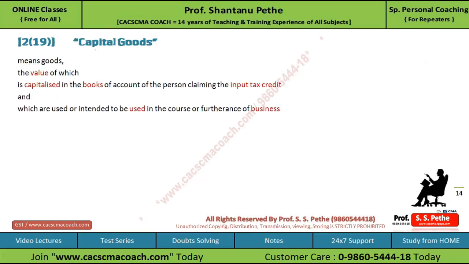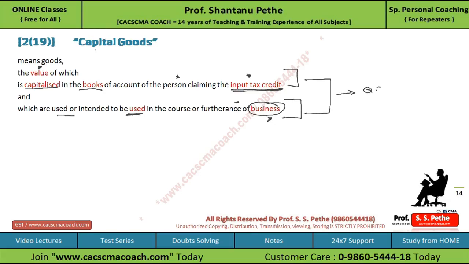Now let's see the term capital goods defined under 2(19). It means goods the value of which is capitalized in the books of account of the person claiming the input tax credit, and which are used or intended to be used in the course of or furtherance of the business. So to check whether a good is capital good or not, you have to check two things. First, value, whether it is capitalized in the books of account of the person claiming the input tax credit or not. And secondly, you have to check whether it is used or intended to be used for the furtherance of the business. Both the conditions should be satisfied to treat goods as capital goods.